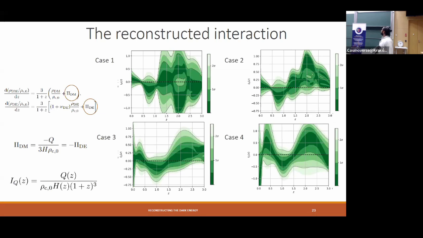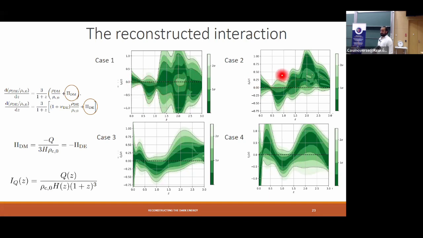So these are the results. Instead of reporting pi, we are reporting this quantity right here, which is basically pi, but we are dividing it by 1 plus c to the power of 3, so that it's easier to visualize. And you can see that with the bins, which are the first 2 cases, in the first case where W is not allowed to vary, we have a less constrained and less oscillating behavior.